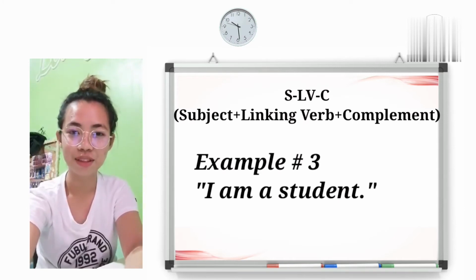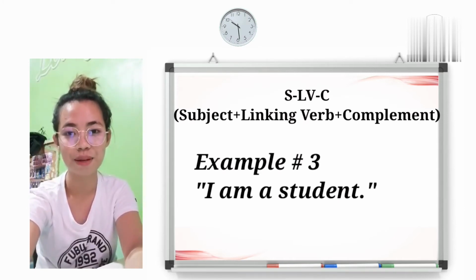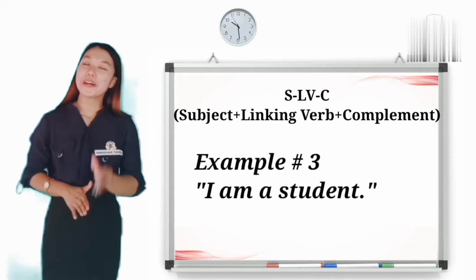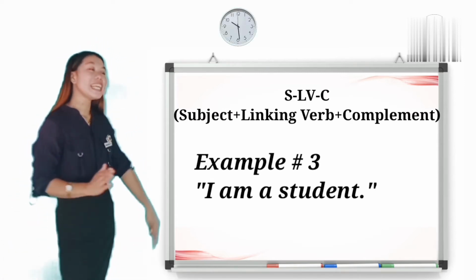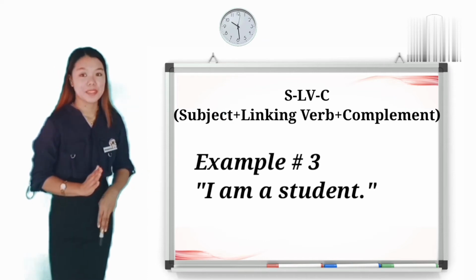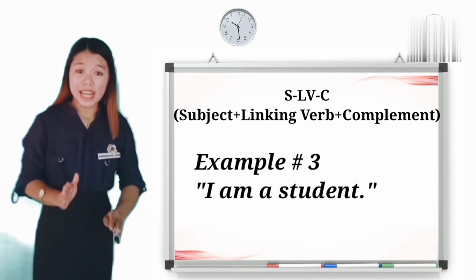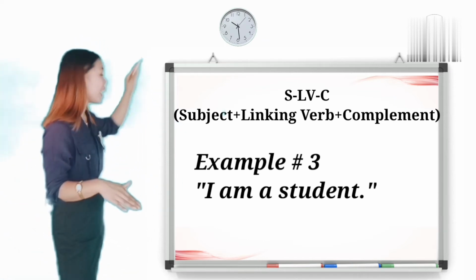Miss Villanueva, give me an example under the SLBC pattern. Ma'am, I am a student, where I is the subject, am is the linking verb, and student is the complement. Okay, very good, Miss Villanueva. Let's analyze the sentence you've given. Since student is a noun, that is a predicate noun.